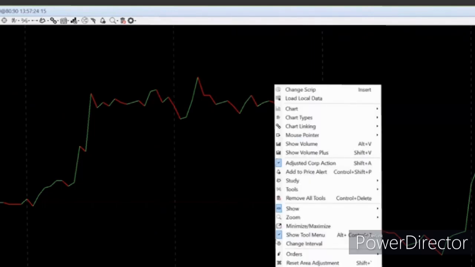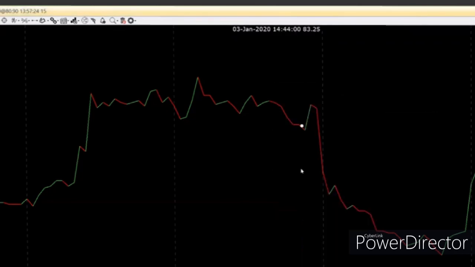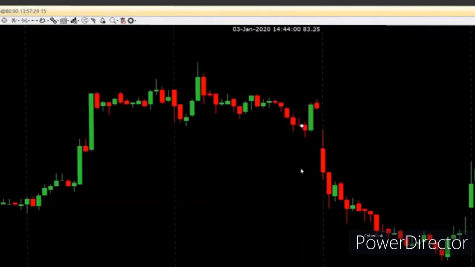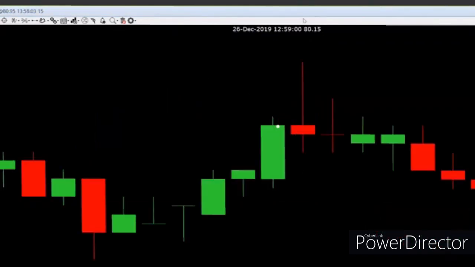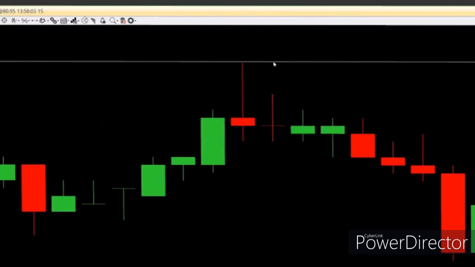Right click, chart types, candlesticks, or I'll simply press C on the keyboard, and that's how I get a candlesticks chart. So this is a nice candlesticks chart for me, and now it is easier for me to mark my supports and resistances. I can see prices have gone up, taken a turn, come down. Control H. For marking my resistance, I will mark the highest high. Highest high is the high of this particular red candle.